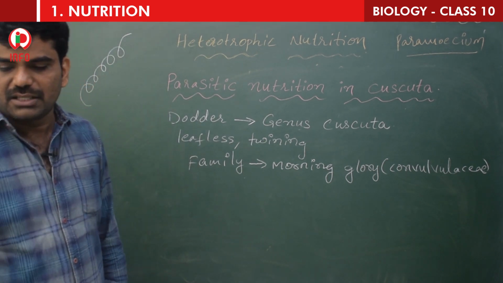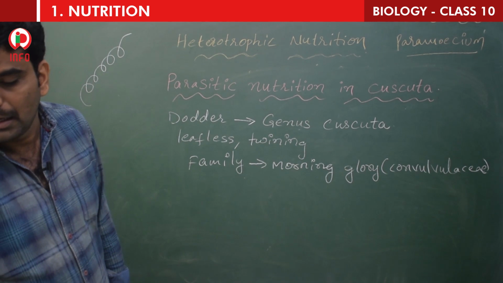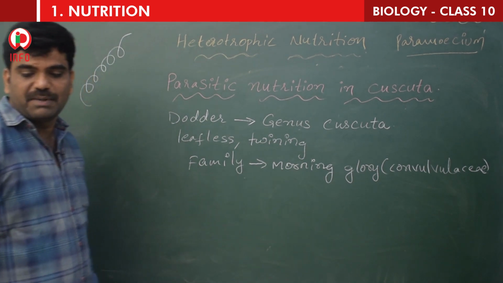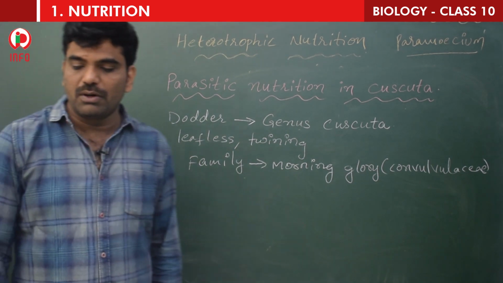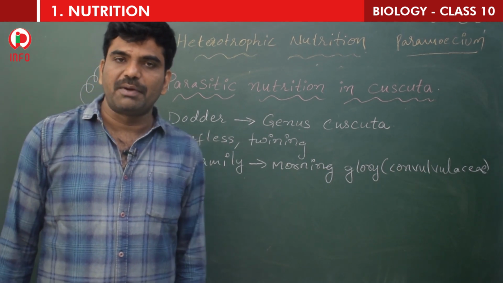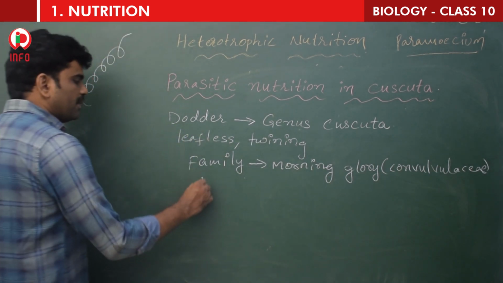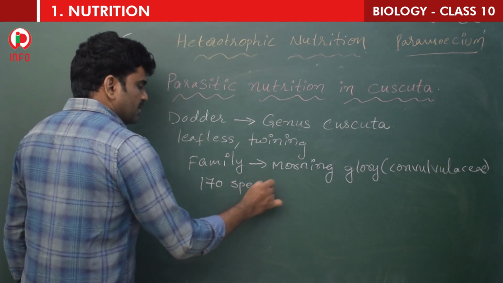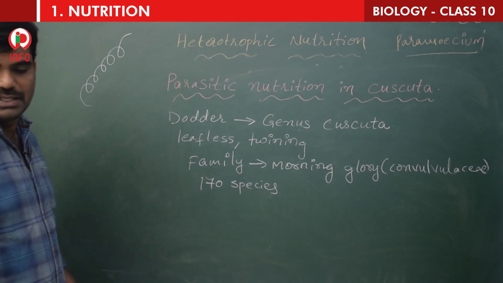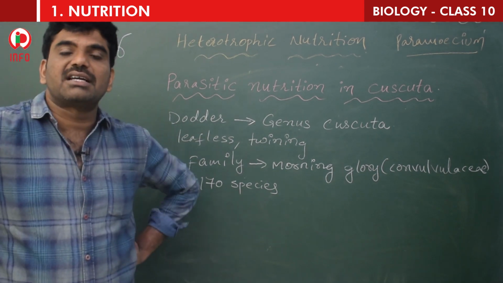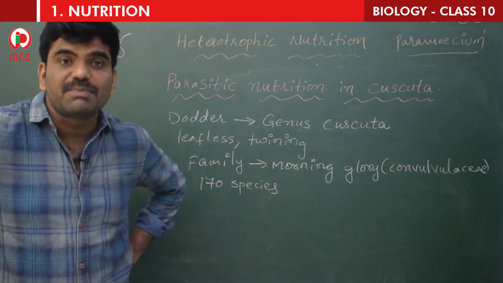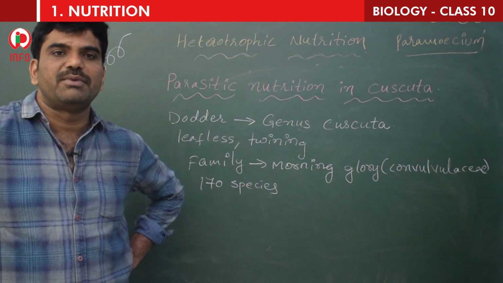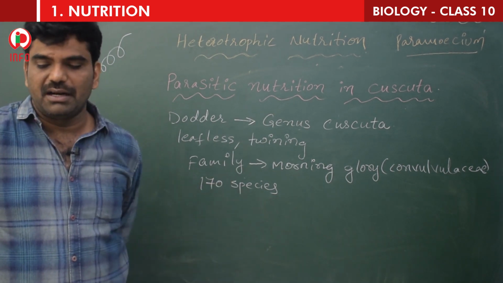The genus contains about 170 twining species that are distributed throughout the world in temperate and tropical regions. So how many species does this genus contain? 170 twining species all over the world.